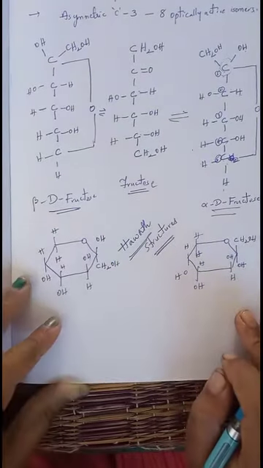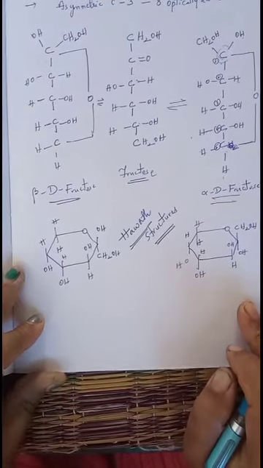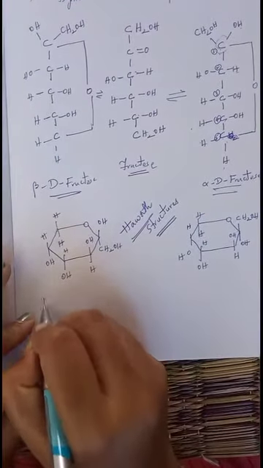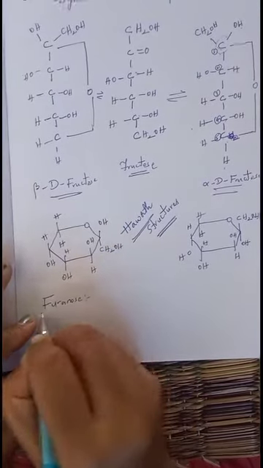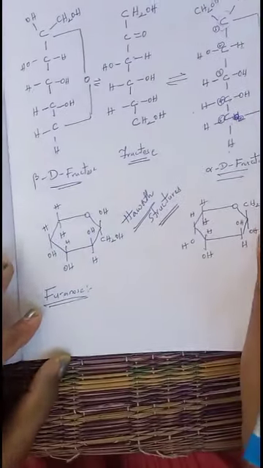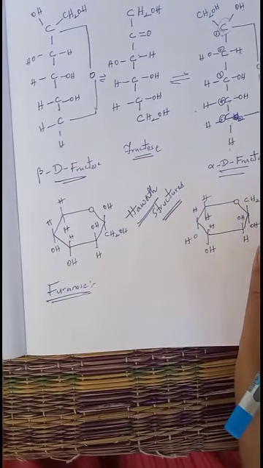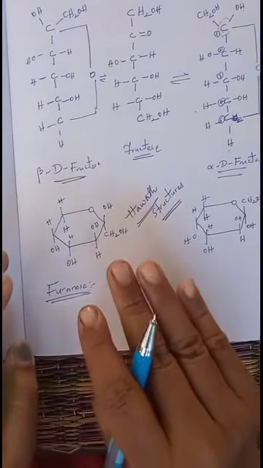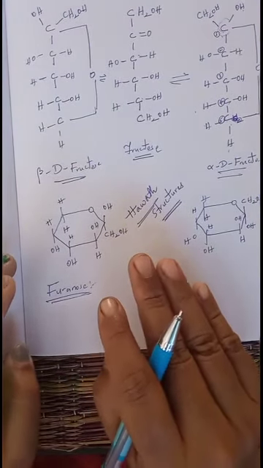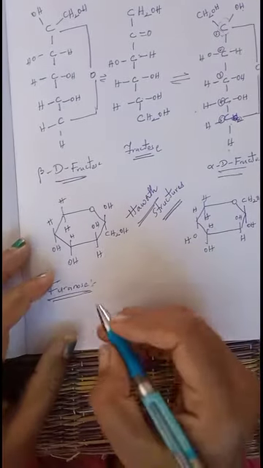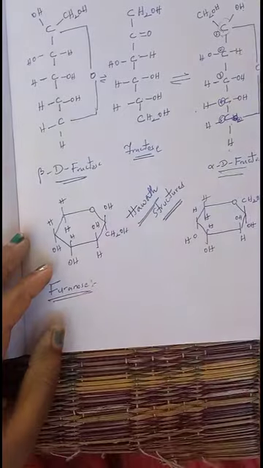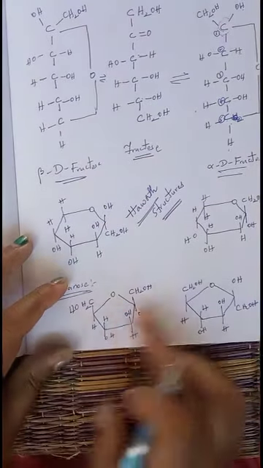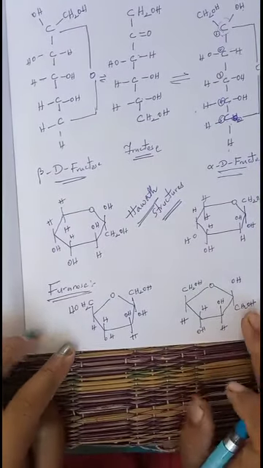This is beta D fructopyranose and this is alpha D fructopyranose. In the same manner, it also contains furanose structures. Now we'll see the furanose structure. Furanose is a 5-membered cyclic ring, which contains 4 carbon atoms and 1 oxygen atom. So these are the fructopyranose structures.